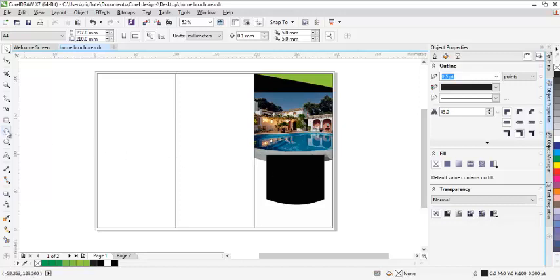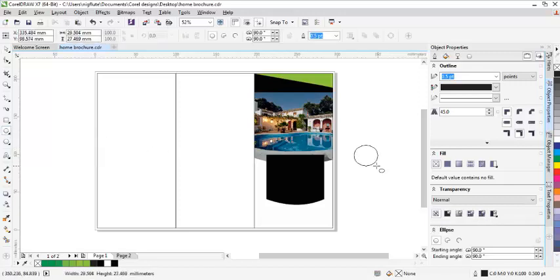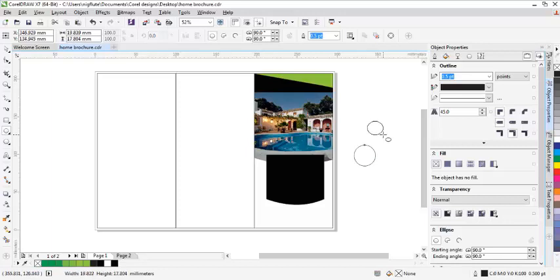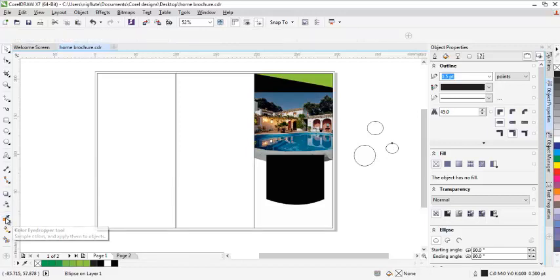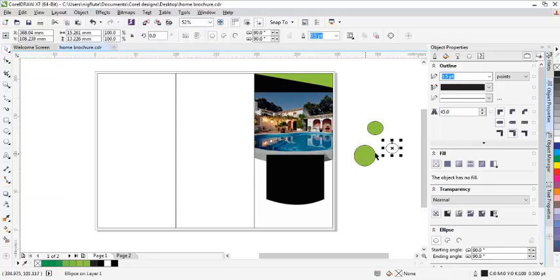Then I'll pick on this ellipse tool. Pick on it. I will need 3 of it. 1, 2, 3. Now each one will have a color. Let me use this tool. This is the color eyedropper tool. I'll click on it. I want to pick this color so that this one will have it. And I'll put it here, and this, or let me use this one. So I'll leave this to be white.